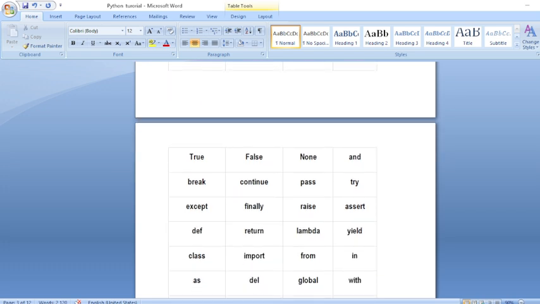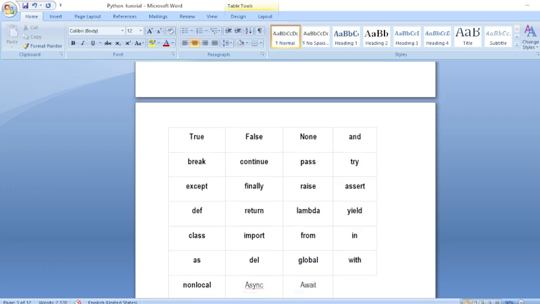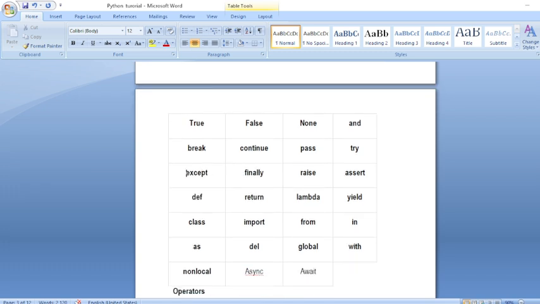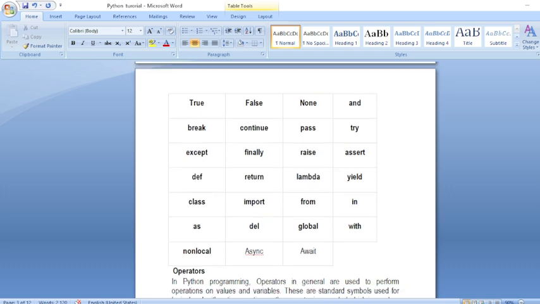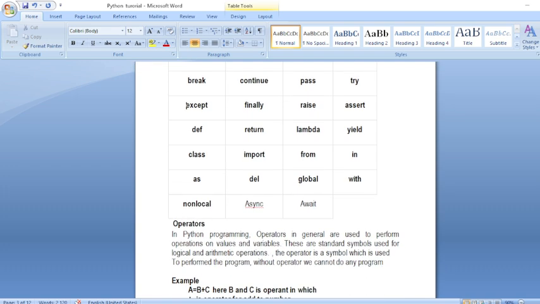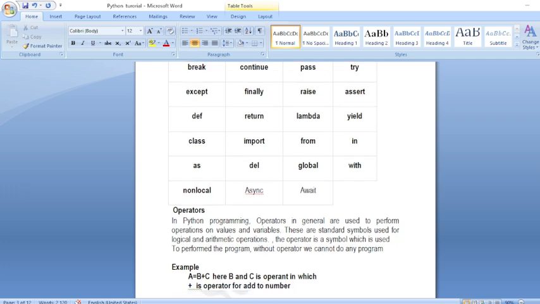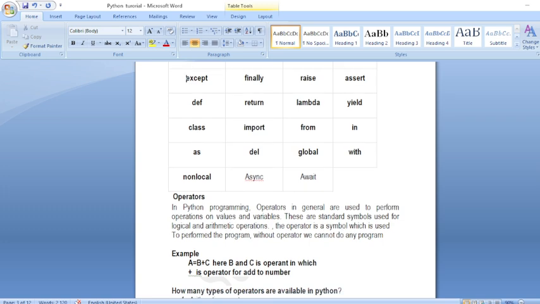Next are the keywords True, False, None, and break, continue, which you will also use when you write programs in the future. You will learn about them according to their use. Except, finally, class, def, return, then lambda, yield, import, in, all are keywords. Without keywords you cannot do any programming. A keyword cannot be a variable name or an identifier.